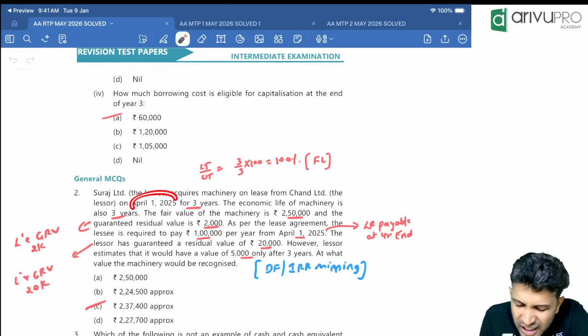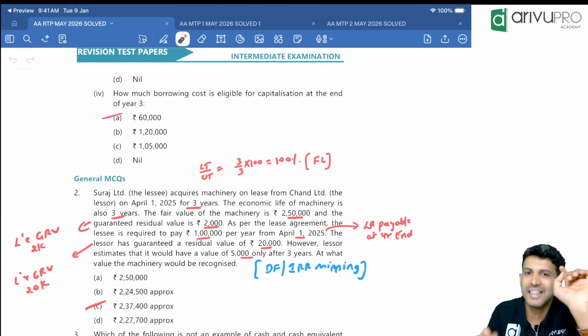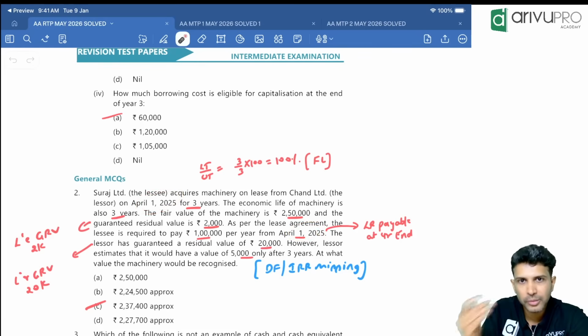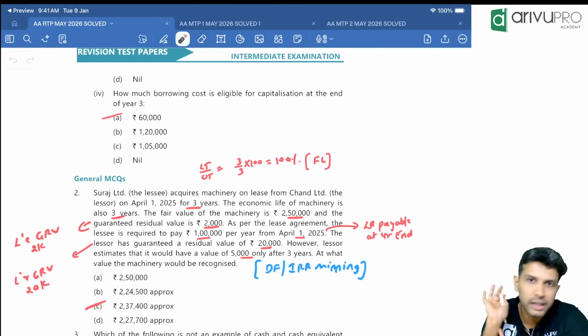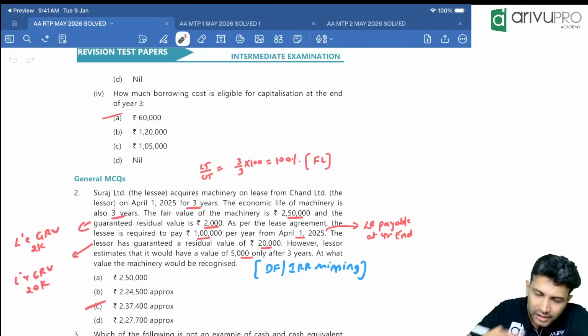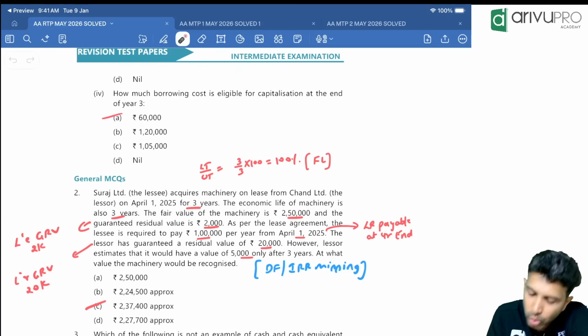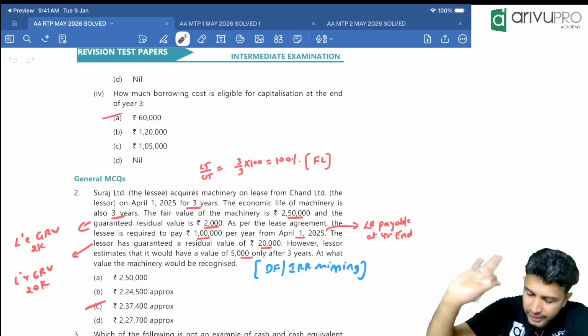Okay. Lease starts on 1st April. No. So that means lease payment is not done on 1st April. They're saying since you have entered into a lease agreement on 1st April, lease payments also will start accruing from that day. Lease payments you will make at the end of the year only. Right? Lease will start accruing from the lease agreement date, which is 1st April. Lease payments are still made at the end of the year only.